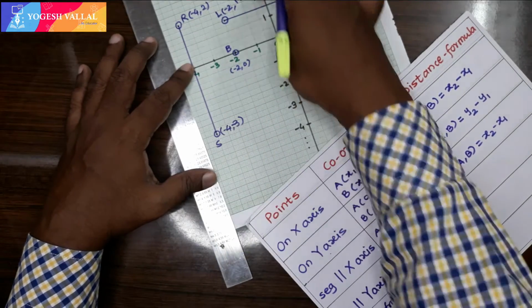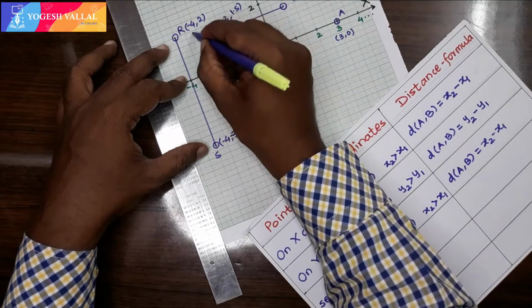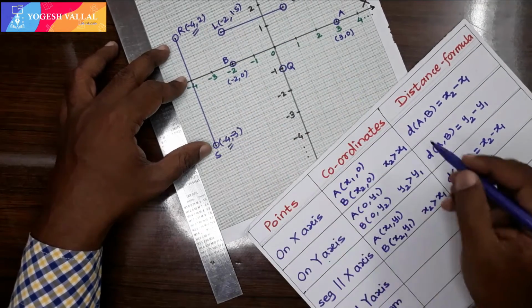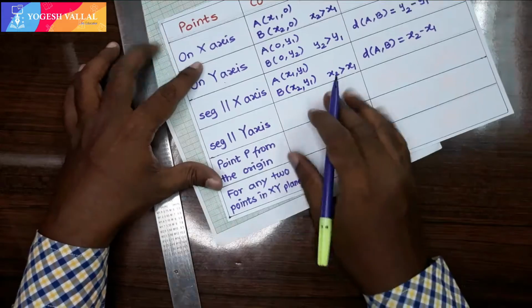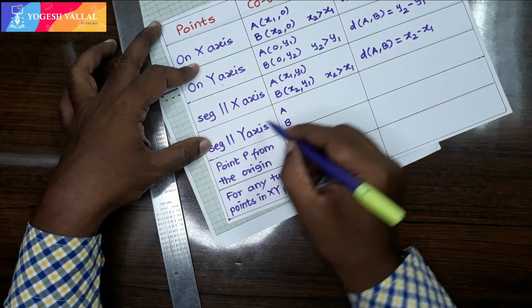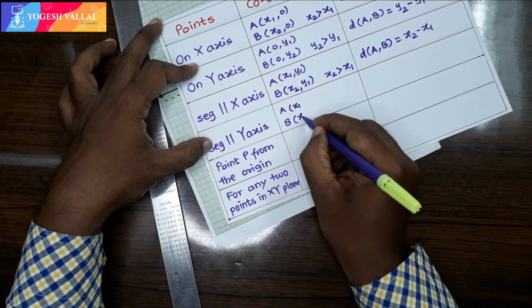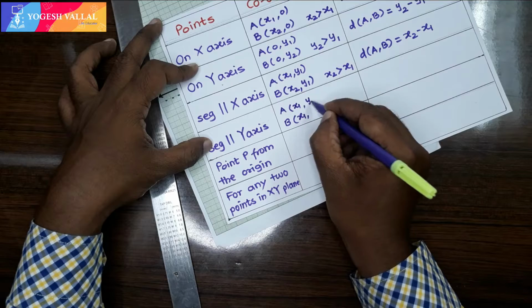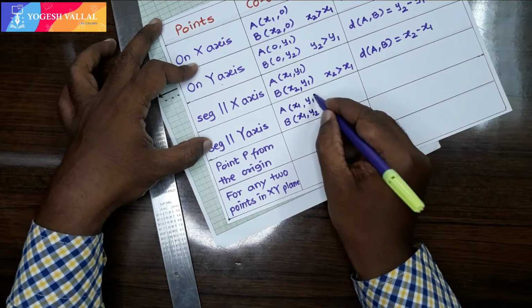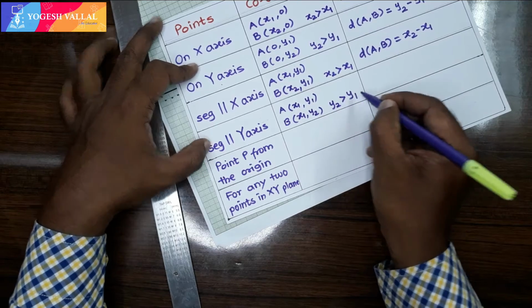Let's draw RS. Now it is parallel to the y-axis, and here we get the x coordinate as -4 for both. So let's consider such points, on a line segment parallel to the y-axis, having the same x coordinate but different y coordinates such that y2 is greater than y1.